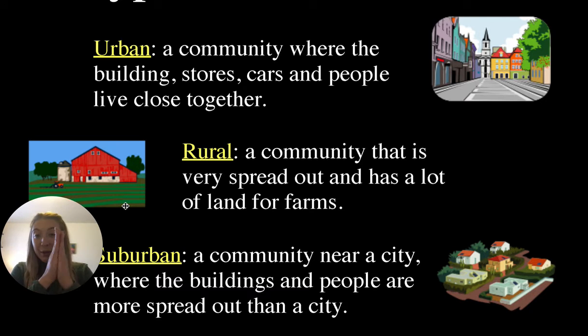And then the happy medium, so we have urban, rural, suburban is the happy medium. That's going to be a community that's close to a city where the buildings and the people are more spread out though. So you might have subdivisions or you might have a backyard where you can see your neighbors, but you aren't living so close to each other that you can hear everything they say. So that's going to be more of a suburban area.